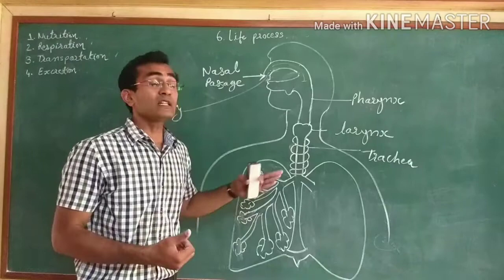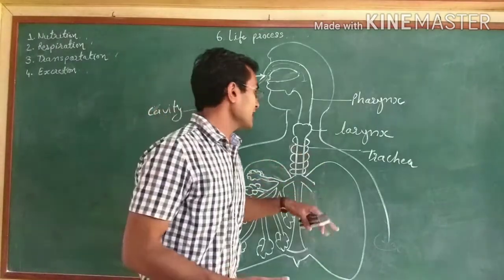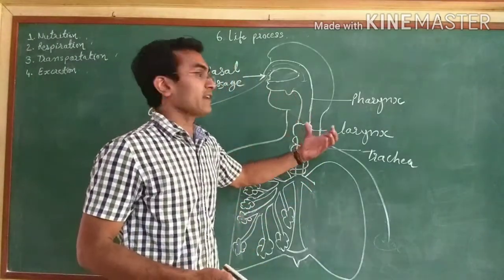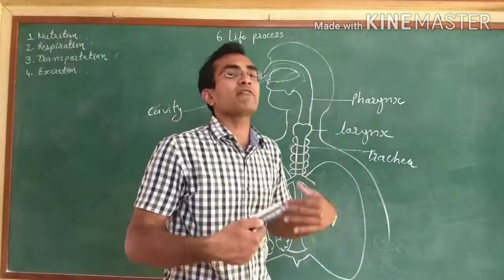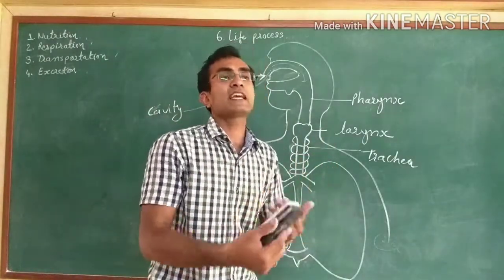It gives strength to the trachea so that in the absence of air, when we breathe in and breathe out, sometimes there is a gap.